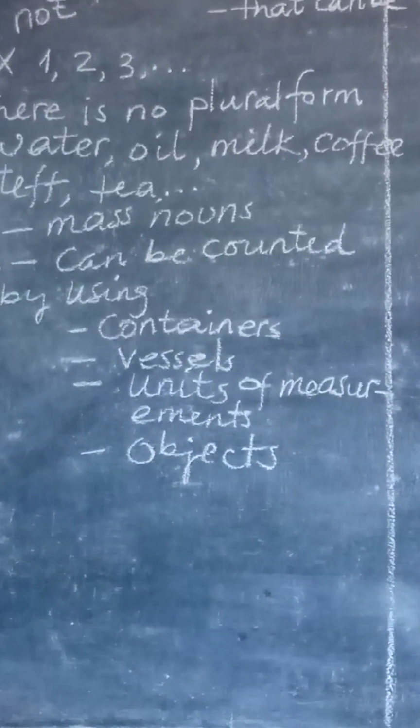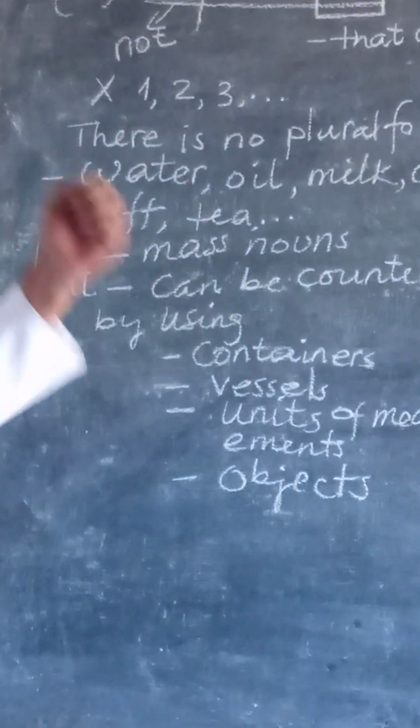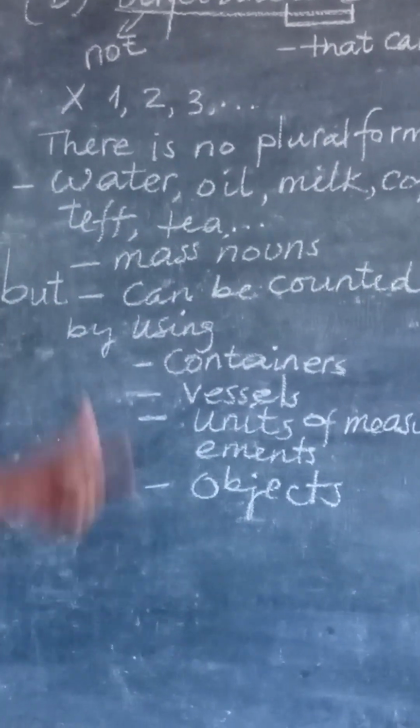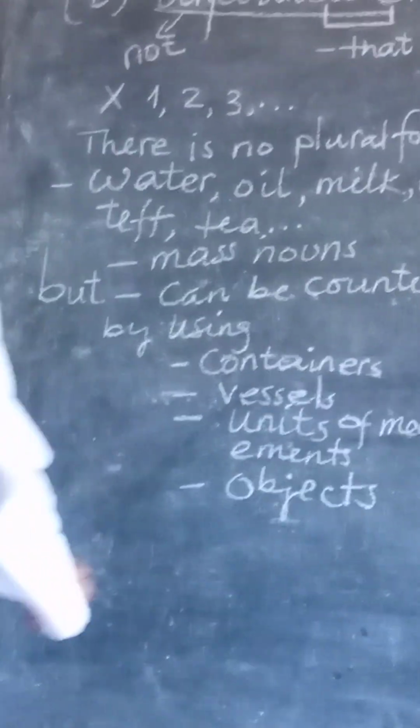As we said, water cannot be pluralized, but it can be counted by using the material or the container in which the water is in. Let's look at it.